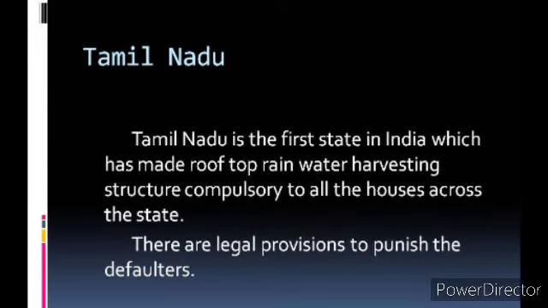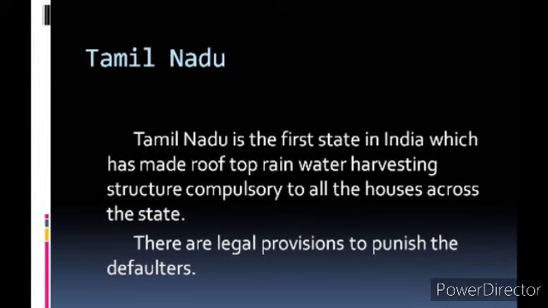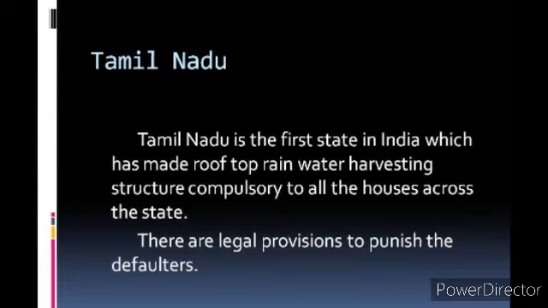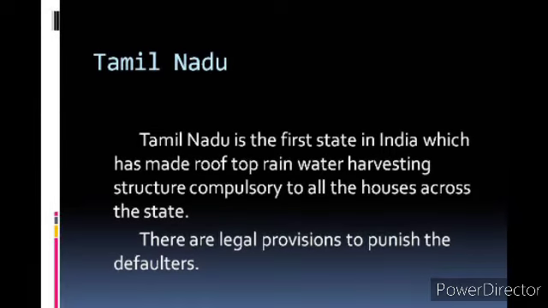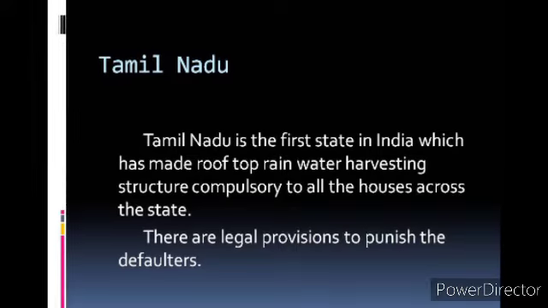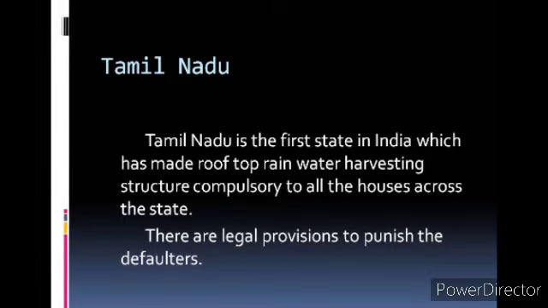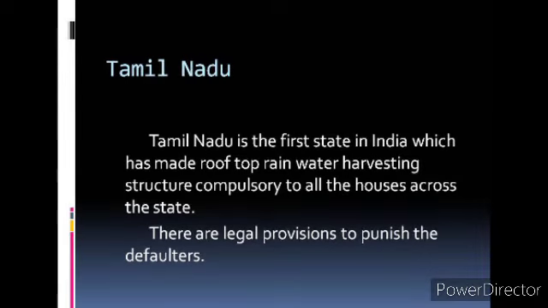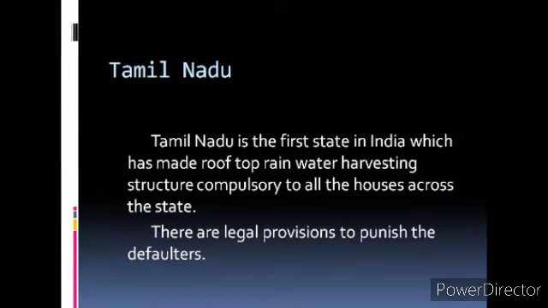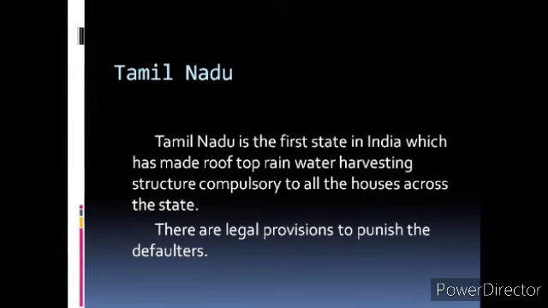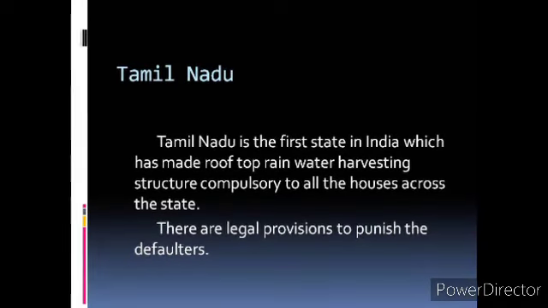See the example of Tamil Nadu. Tamil Nadu is the first state in India which has made the rooftop rainwater harvesting system compulsory for all the houses across the state. Almost all the houses in Tamil Nadu have a rainwater harvesting system. There are even legal provisions to punish the defaulters. Those who are not keeping rainwater harvesting on the rooftop will be found as defaulters and will be punished.